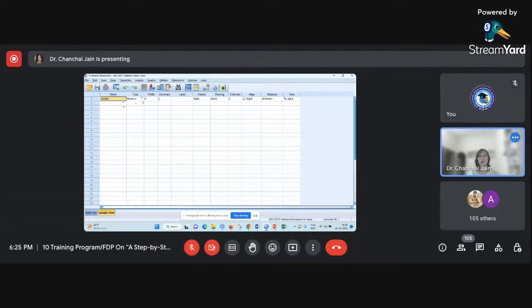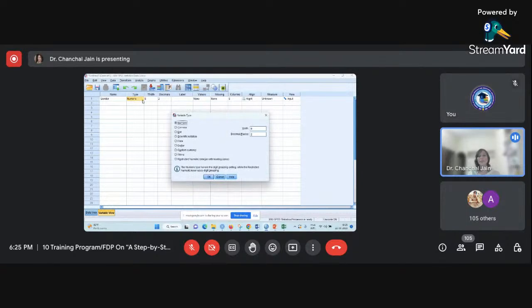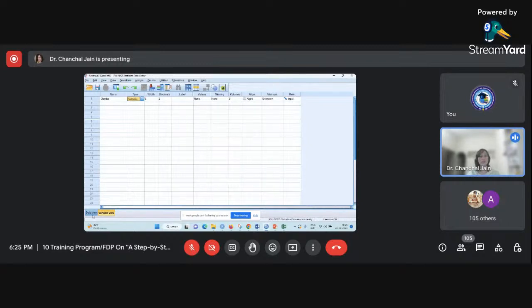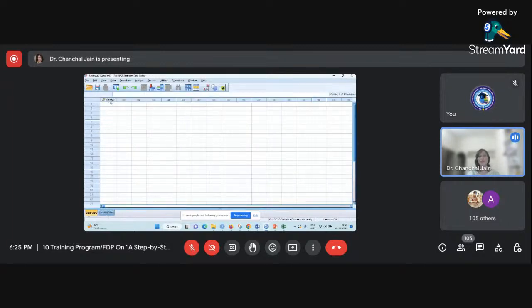As I already showed you, when I come to this particular cell, there are three dots. You need to click on those dots. So this variable type box will open for you, and all types of variables are given here. By default, whatever variables SPSS creates, it creates as numeric type. I'll show you when I come to the data view. You can see gender is created already. Now suppose I want to write here male, as gender can be male or female. I have written this. Now I'm coming down to the next cell. You can see the value I have entered has disappeared now.